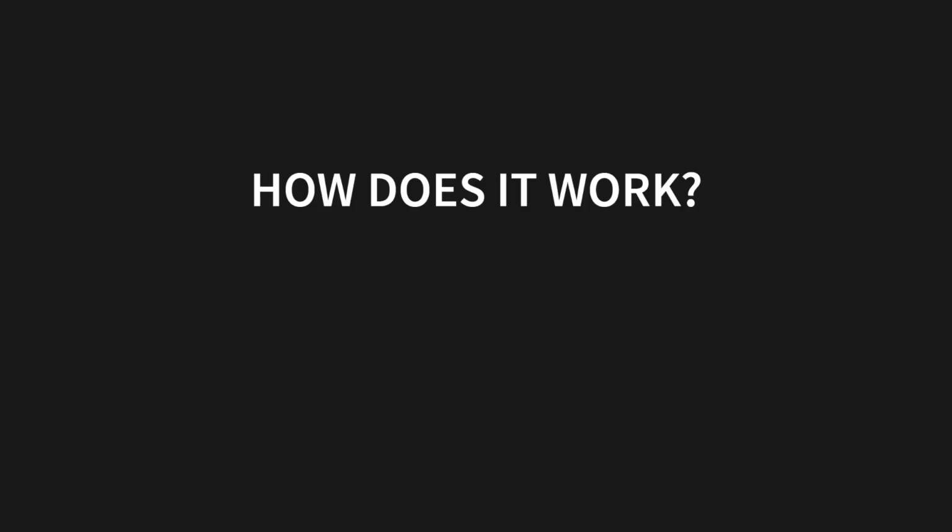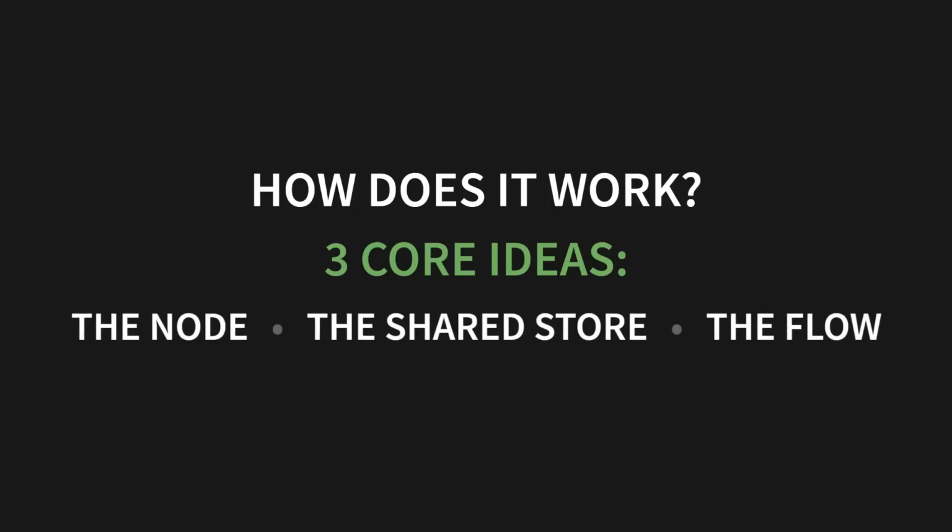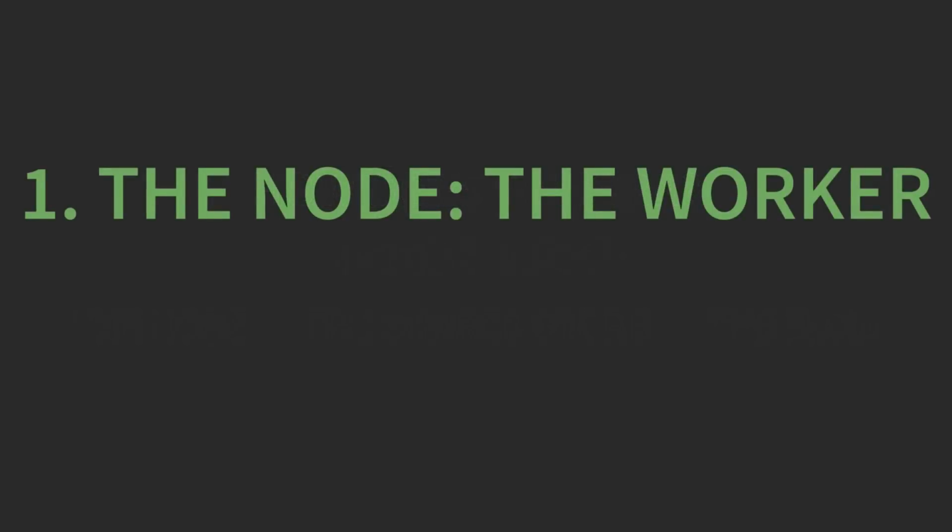All right, we've seen the 100 lines. It looks deceptively simple, but how does it actually work? Let's crack it open. The entire framework boils down to just 3 fundamental ideas: the node, the shared store, and the flow. Master these 3 and you've basically unlocked the whole system. Let's start with the absolute heart of it all, the node.